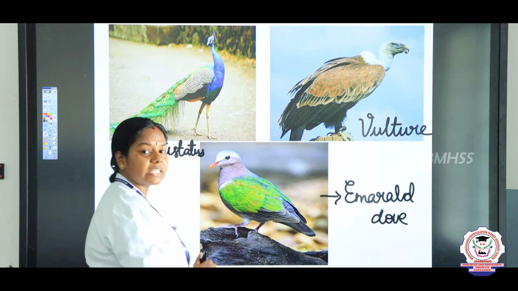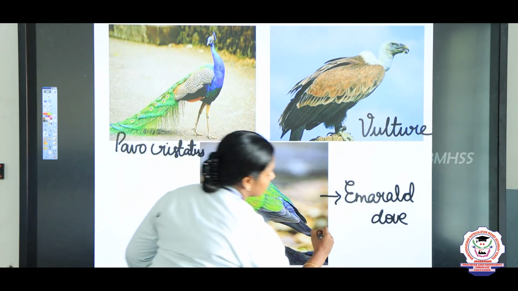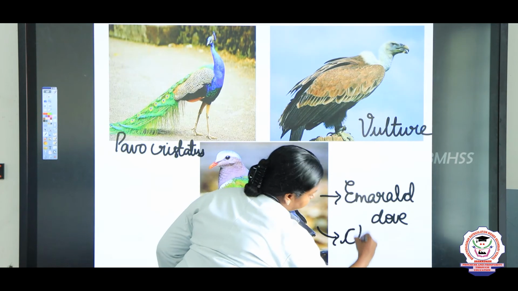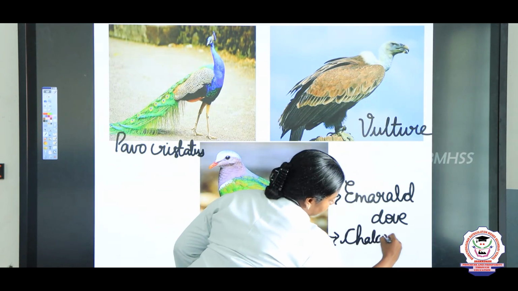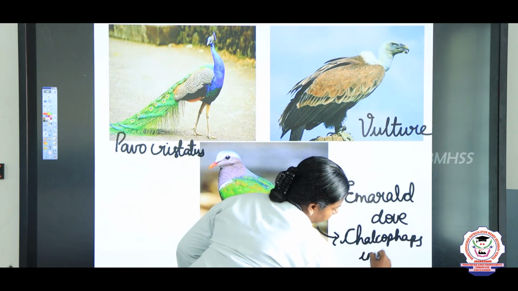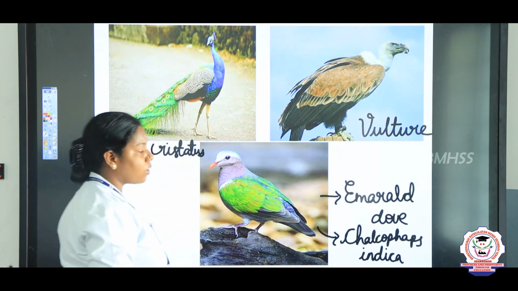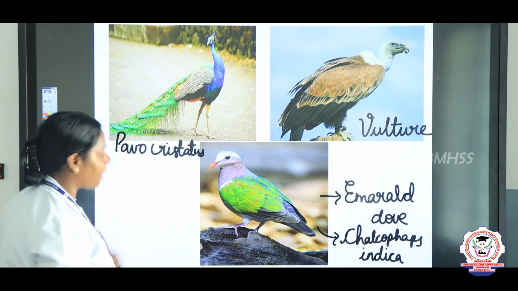In Tamil we say it as Maragadapura, and the scientific name is Chalcophaps indica. So, this is the scientific name of this emerald dove.